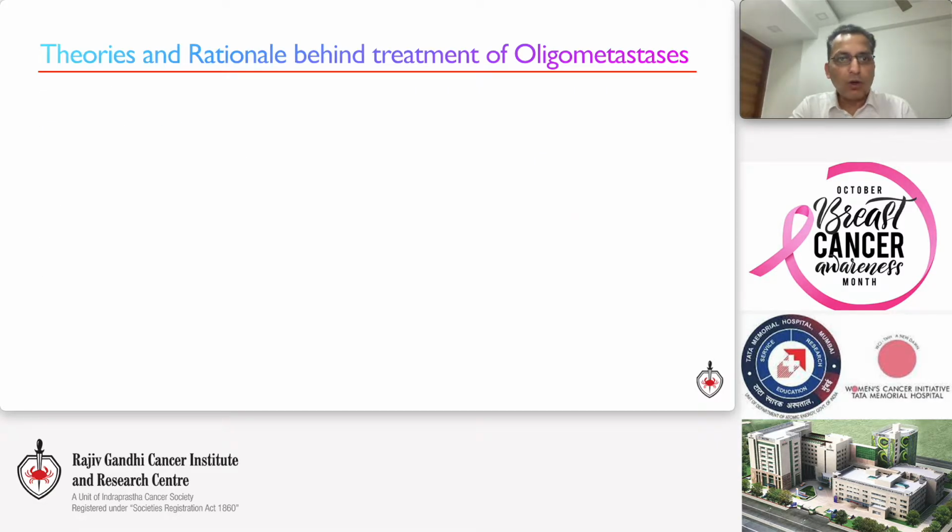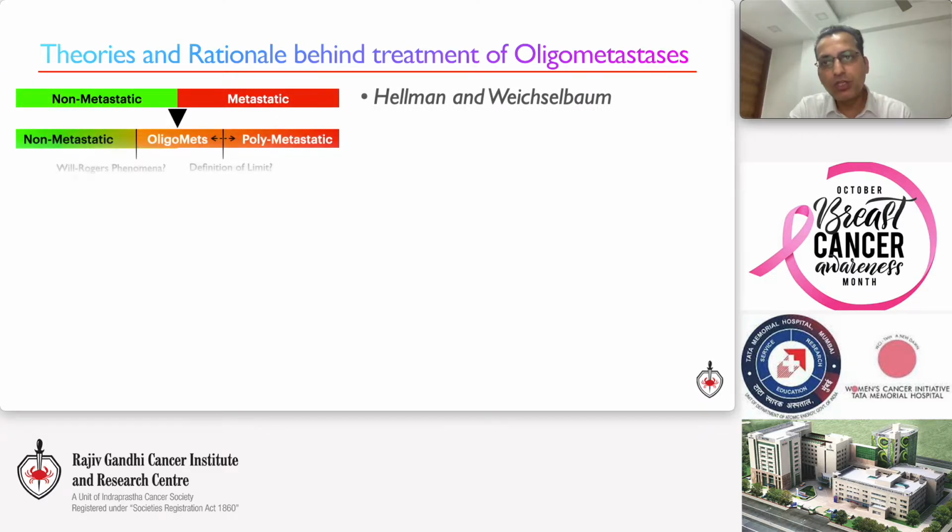So, deviating from the concept of dichotomous status, Hellman and Weichselbaum introduced the concept of an intermediary, less aggressive stage, namely oligometastasis. There was some evidence that these patients do distinctly well when treated with an aggressive approach, with a caveat of the Will Rogers phenomenon because of increase in imaging sensitivity in recent years. Also, defining the limit and when to say polymetastatic disease is still an ongoing process.